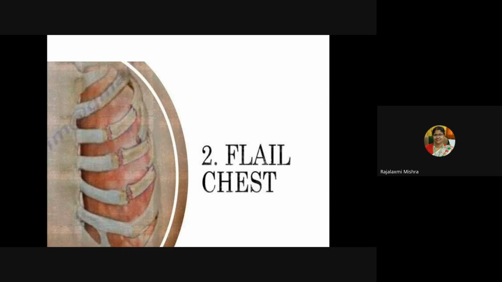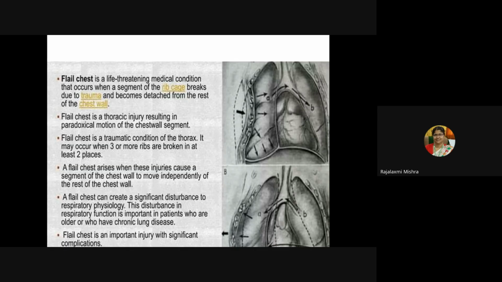Then flail chest. What is flail chest? Any idea? So flail chest is a life-threatening medical condition that occurs when a segment of the rib cage breaks due to trauma and becomes detached from the rest of the chest wall.